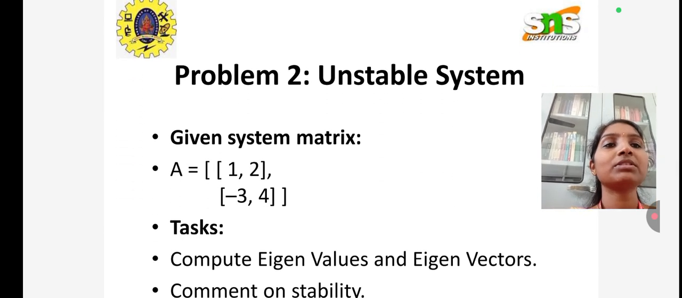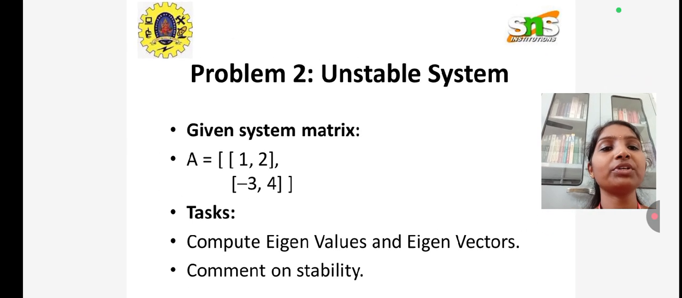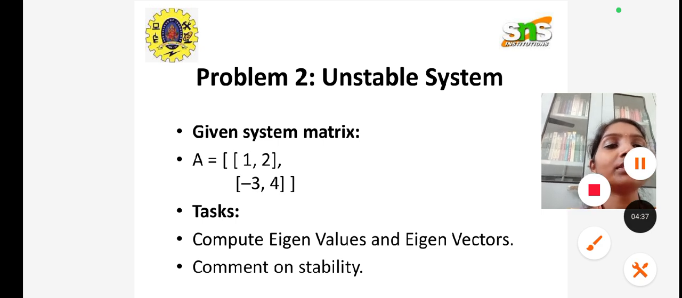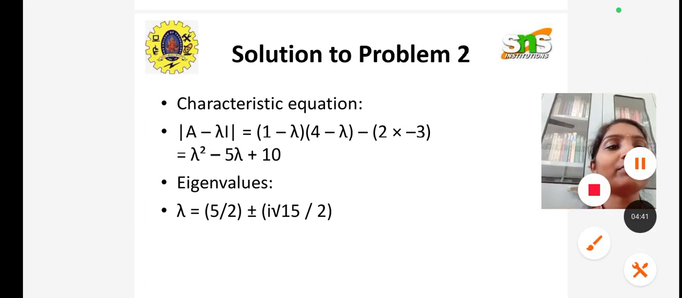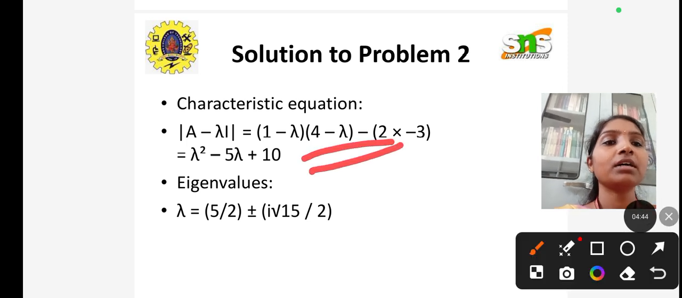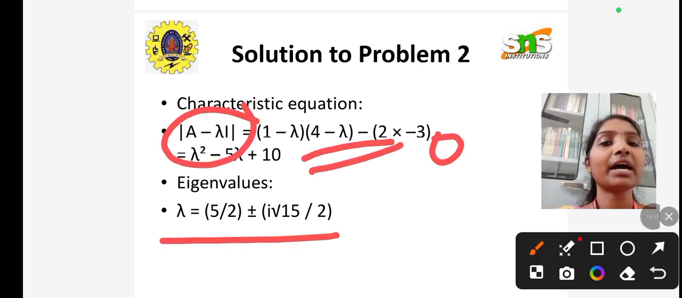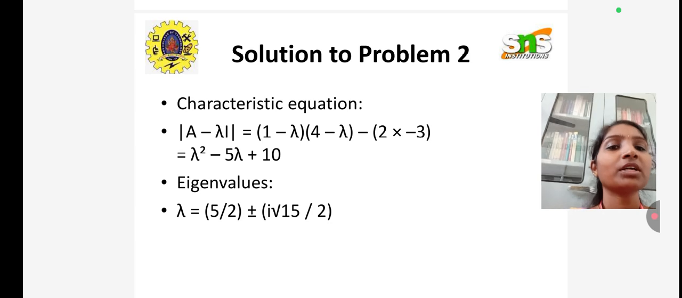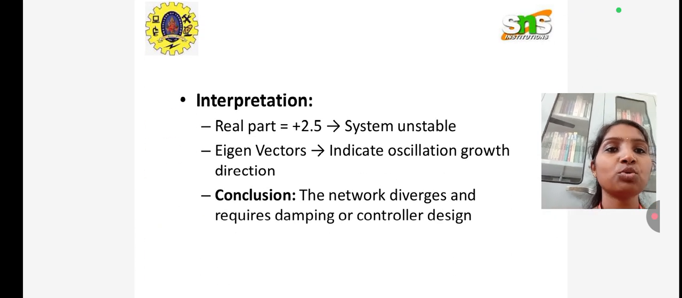Problem 2 relates to an unstable system. The given matrix is 1, 2, minus 3 and 4. The same tasks are to be done: frame the characteristic equation, find the eigenvalues, and comment on the stability. As usual, from the characteristic equation, A minus lambda I equals 0, on solving it we have lambda equal to 5 by 2 plus or minus i root 15 by 2. So our real part is 5 by 2, which is 2.5.